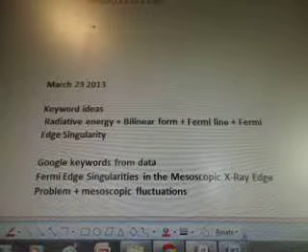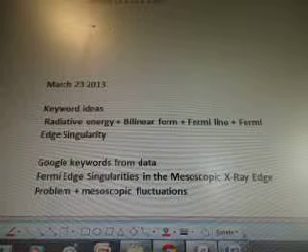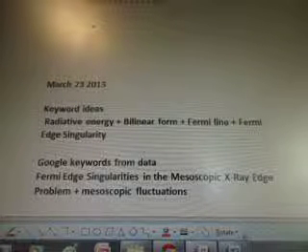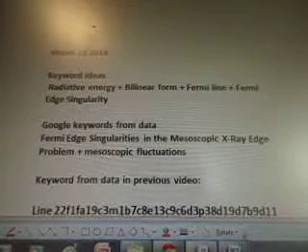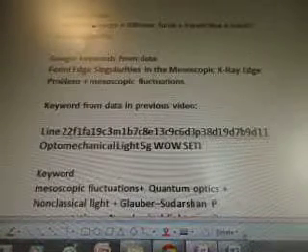Okay, so it's Cavity Optomechanics 1, Quantum Optics, Non-Classical Light, Mirrors. Keyword research: light signals for long distance communication device and Wow data. March 23rd, 2013. Today's April the 4th. Keyword IDs are radiative energy, bilinear form, Fermi line, and Fermi Edge Singularity. Google the keywords from the data for Fermi Edge Singularities with Mesoscopic X-Ray Edge Problem and Mesoscopic Fluctuations.